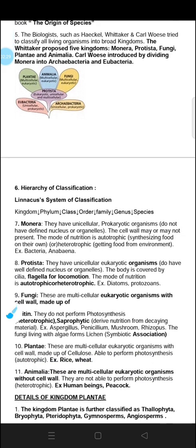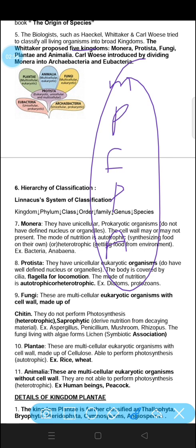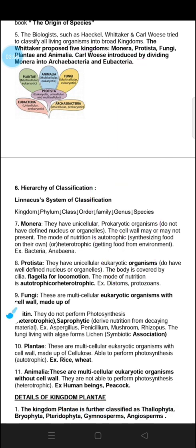After that come biologists such as Haeckel, Whittaker and Carl Woese. They tried to classify all the organisms into different kingdoms. Whittaker proposed 5 kingdoms, that is Monera, Protista, Fungi, Plantae and Animalia. Archaebacteria or Eubacteria. These are the 5 different categories in which the organisms are categorized.